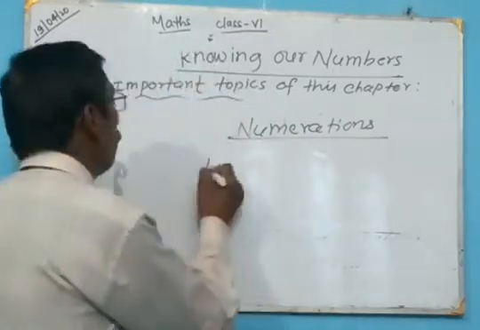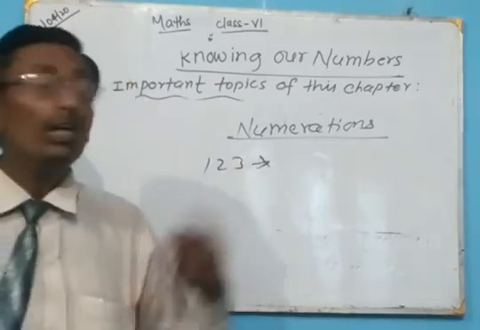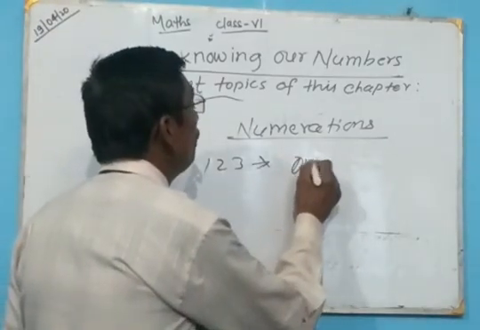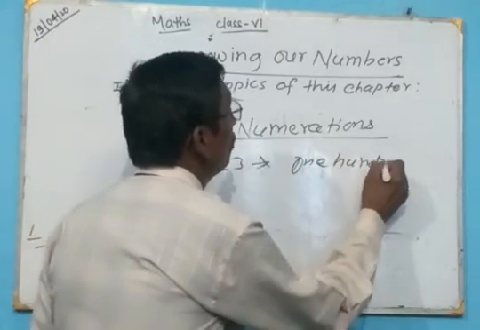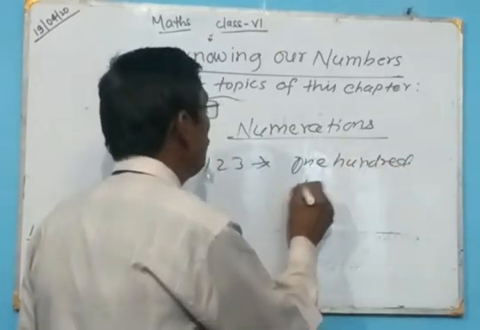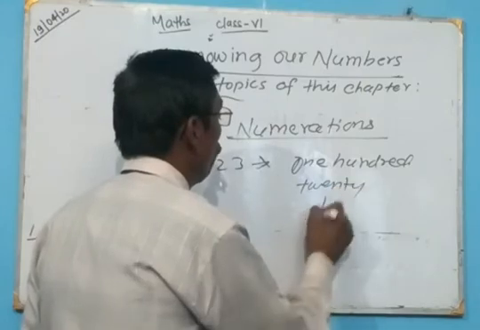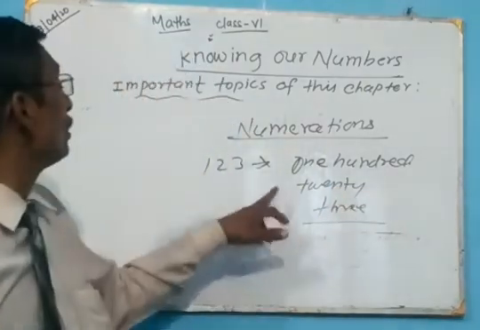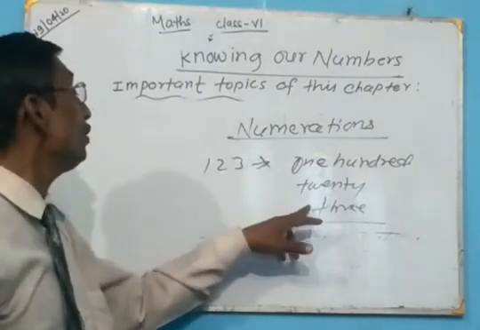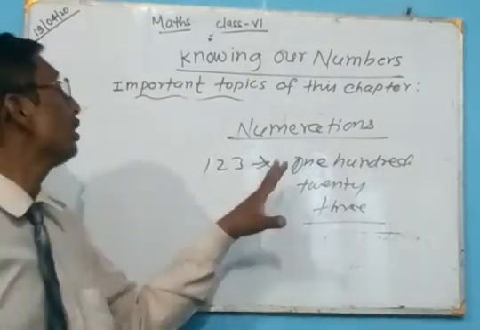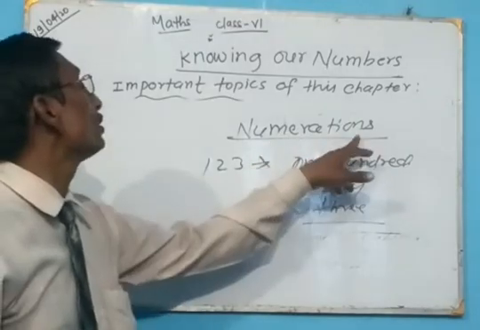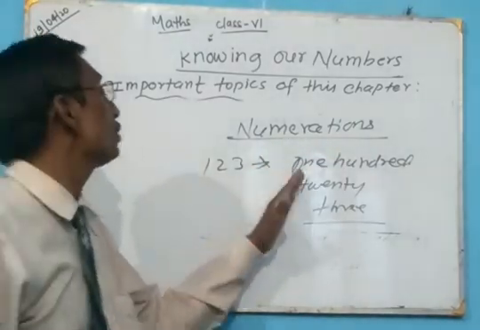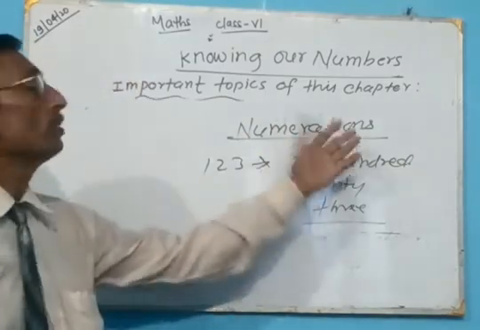That means 123 is a number. When we represent it in words, we say one hundred twenty-three. So the representation of 123 by words is called numeration. So we understand that the representation of numbers in words is called numeration.